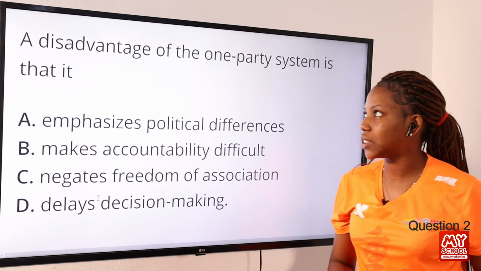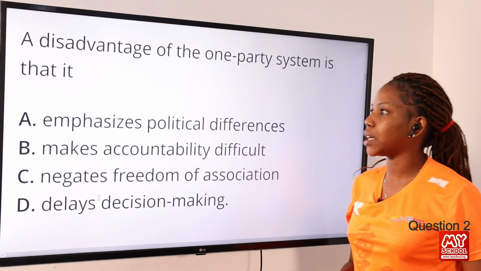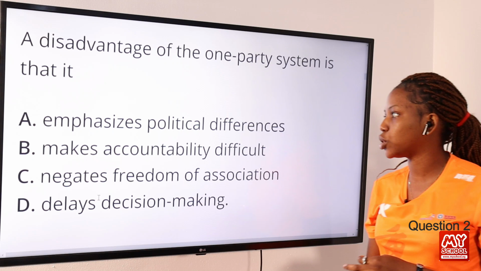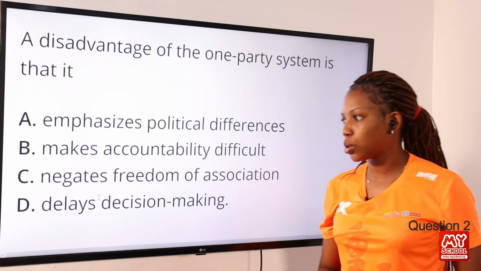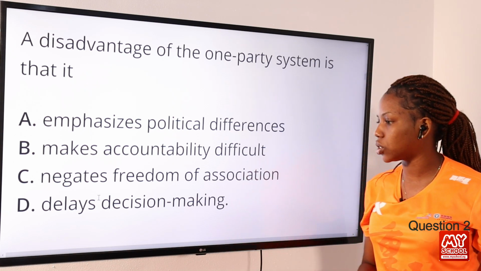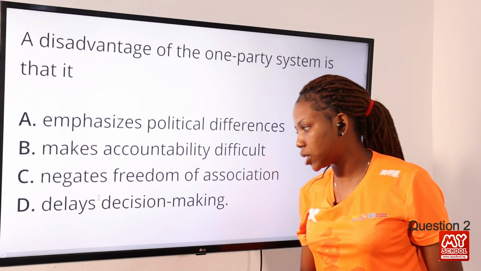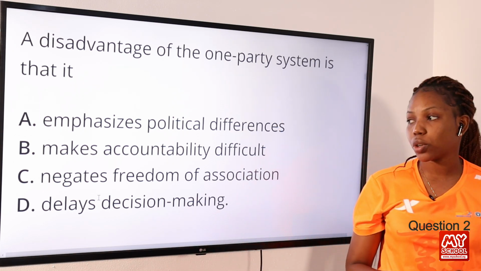Question 2. A disadvantage of the one-party system is that it: option A, emphasizes political differences. Option B, makes accountability difficult. Option C, negates freedom of association. Option D, delays decision making. So the answer to this question is option B.